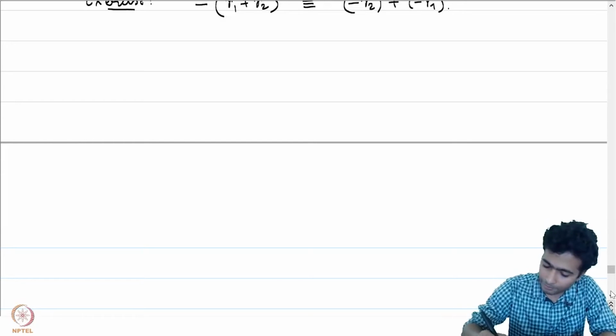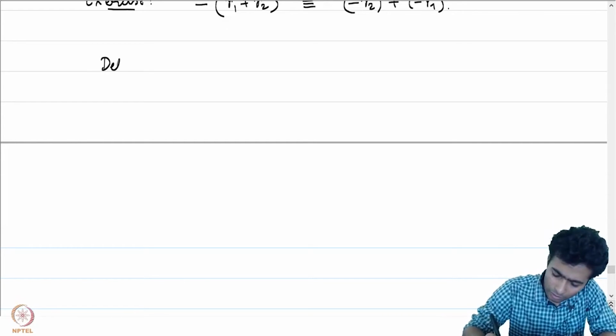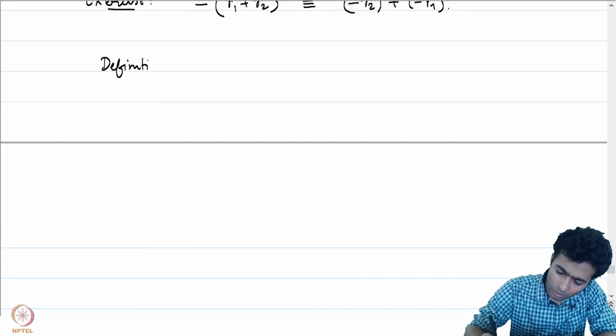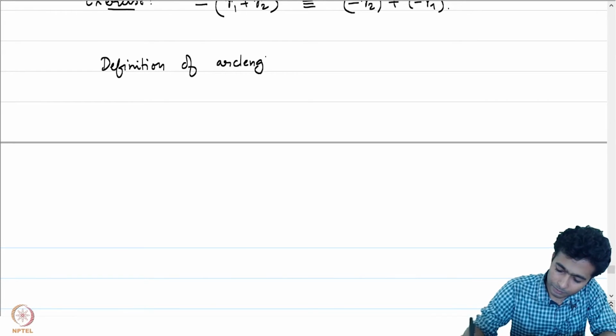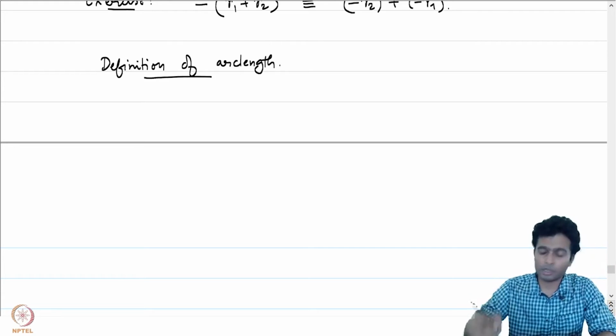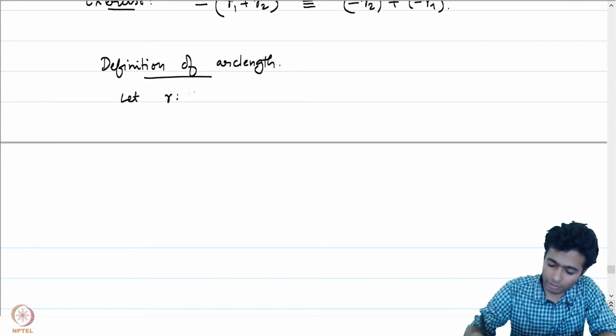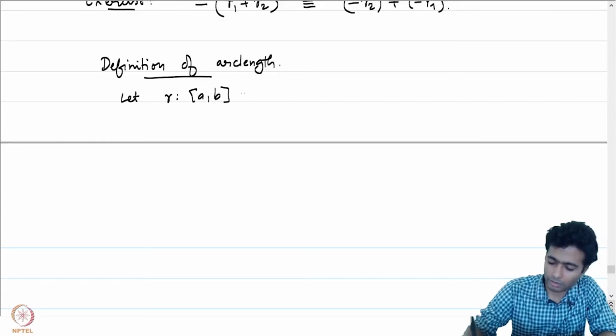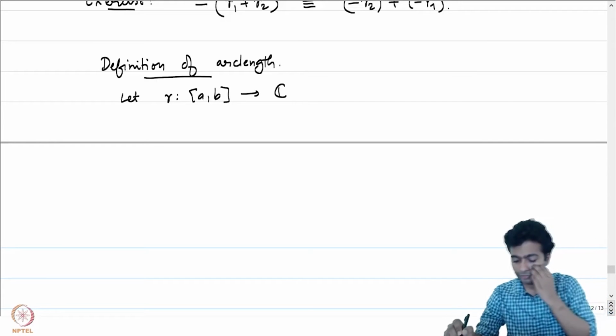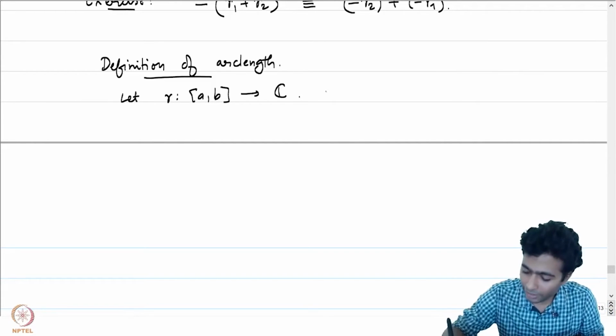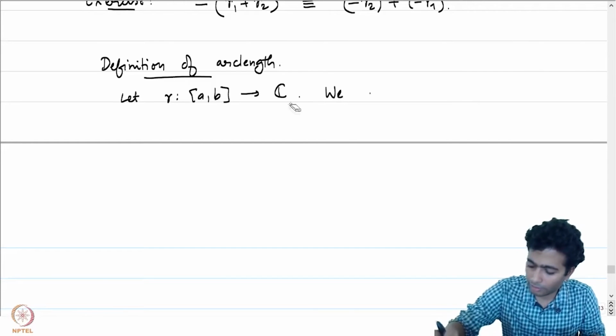So, definition of arc length. Let gamma be a curve defined on the interval [a, b].